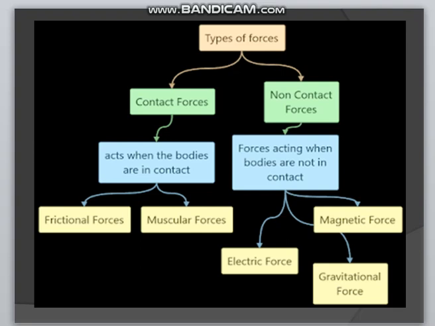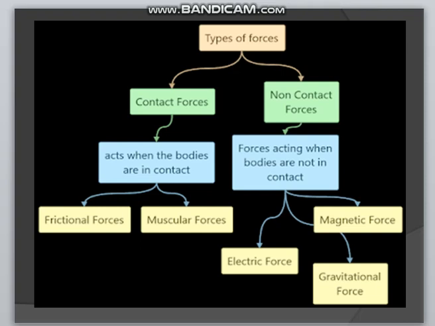So, force can be broadly classified into two categories, that is contact forces and non-contact forces. We start with the first one, that is contact forces. Contact forces are forces which act only when objects are in physical contact with each other and bring about changes. That means a direct physical contact is required for the application of that force.